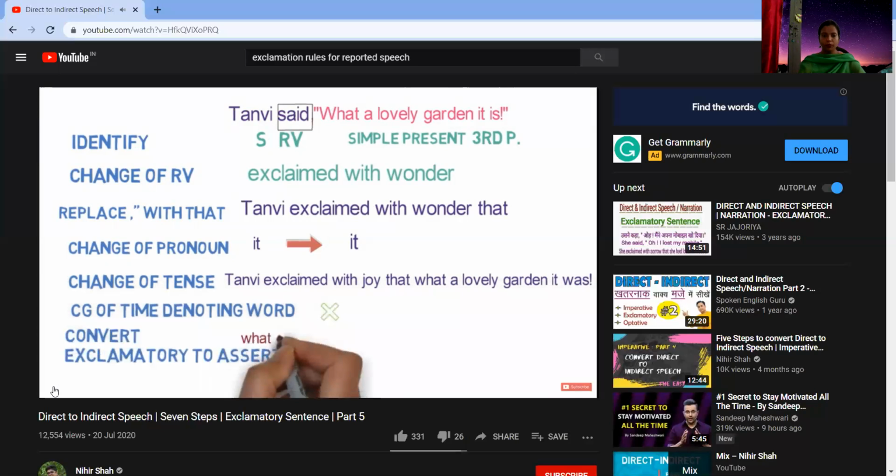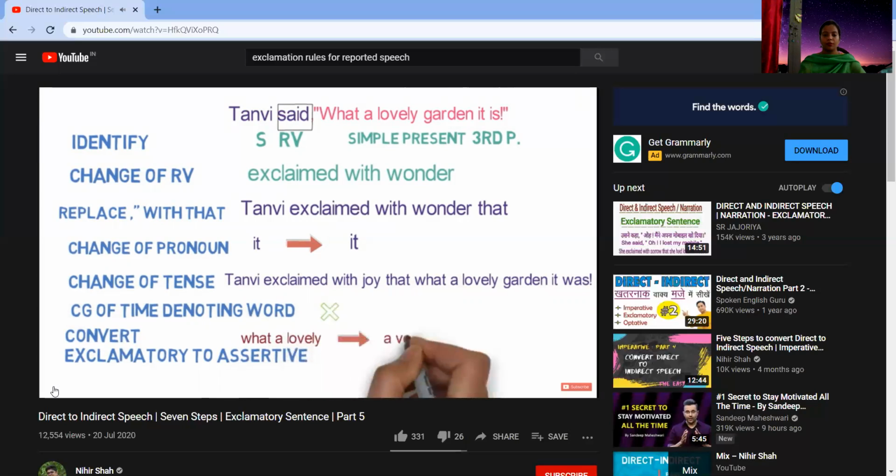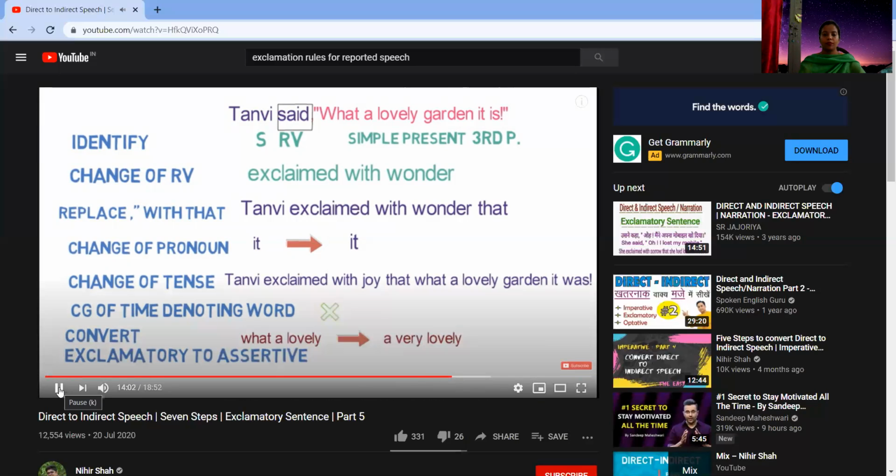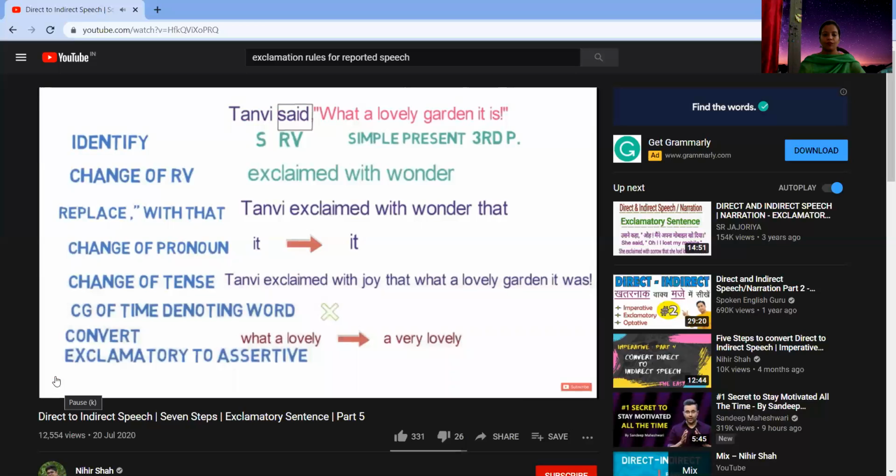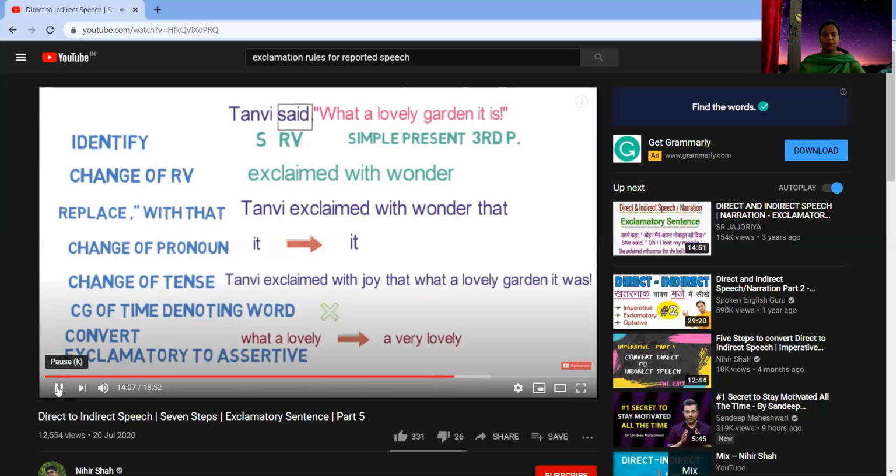What plus a plus adjective, slowly. So it gets converted to a plus very plus lovely, and we need to move it was and put it after that, as we need to convert it. So the final sentence will become: Tanvi exclaimed with wonder that it was a very lovely garden. So remember the tip which we were talking about before, that what a lovely will become a very lovely, and then that. Great and good, isn't it?